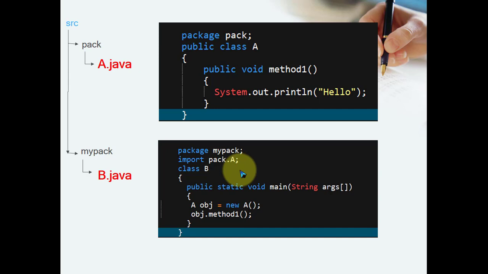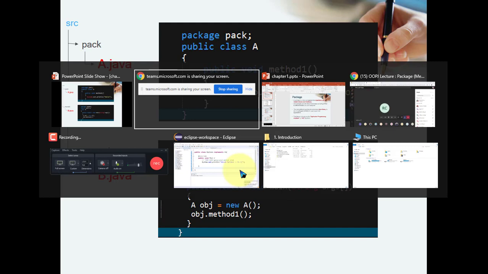Is there any problem with my voice related to lagging video and voice? If there is a problem, you can say, sir, your voice is lagging. Is there any problem? Anyone? Are you there? No, sir. Okay, everything is okay? Yes, sir. Okay, now I switch to the IDE. If my voice is lagging, please tell me.